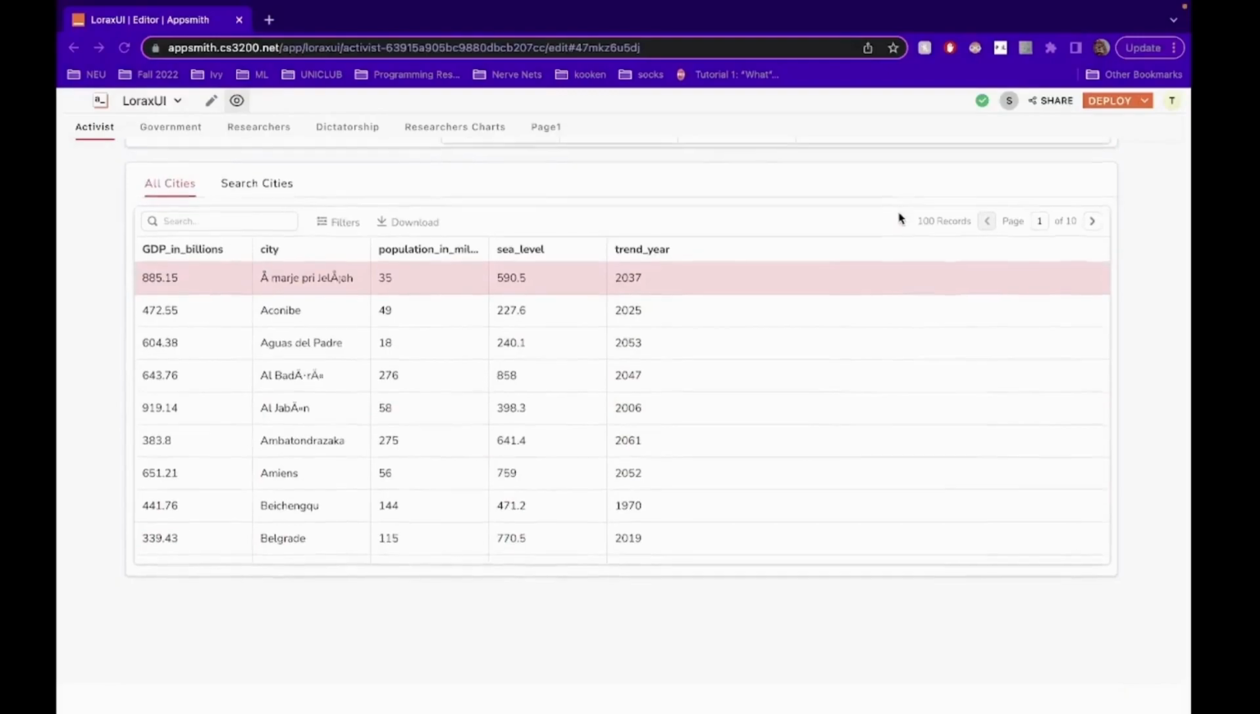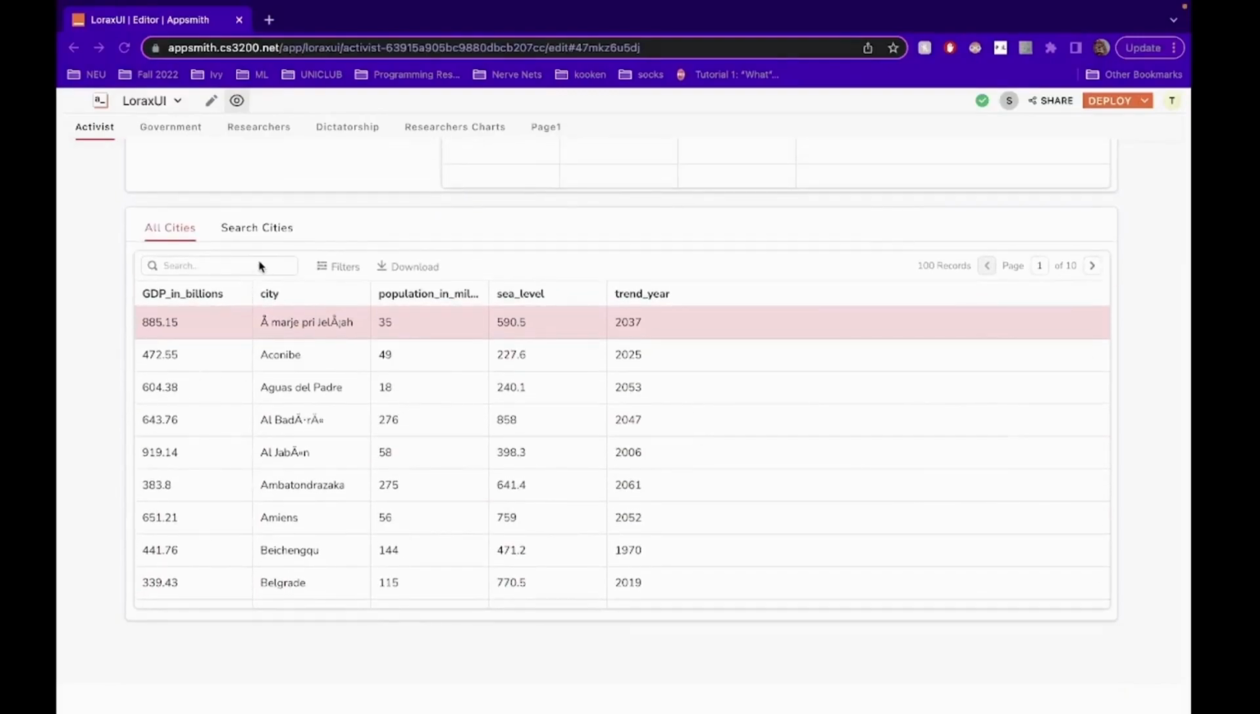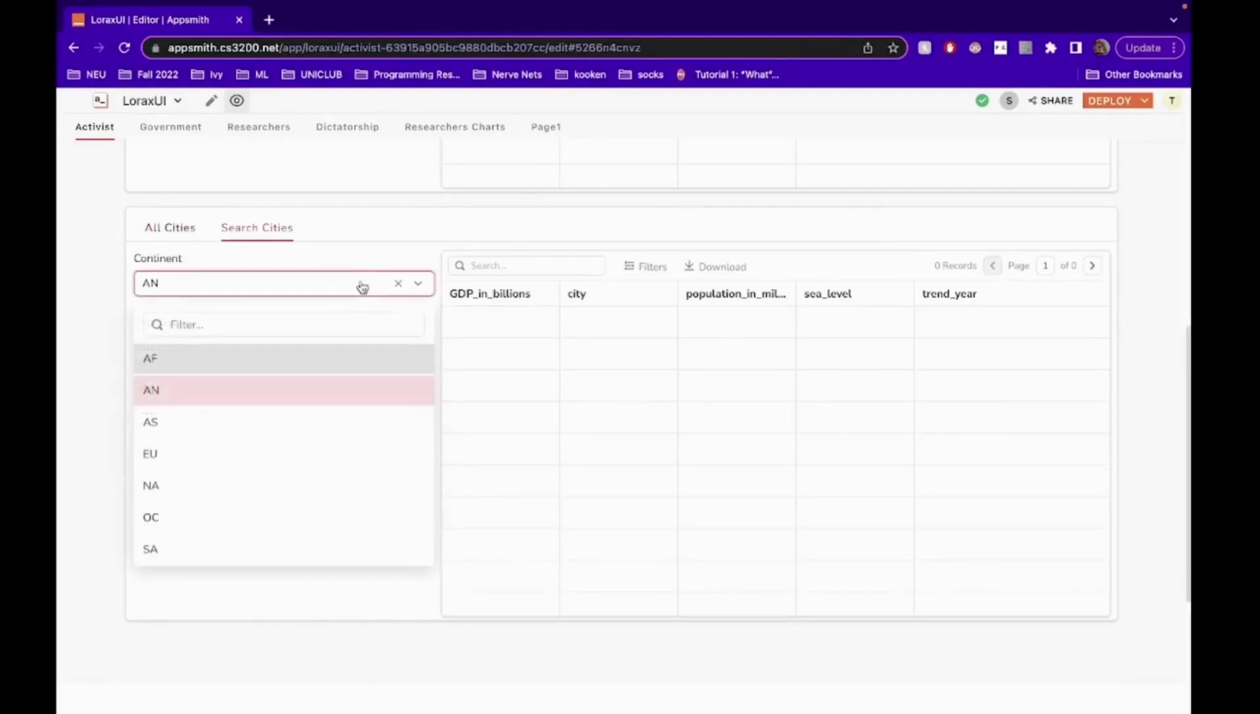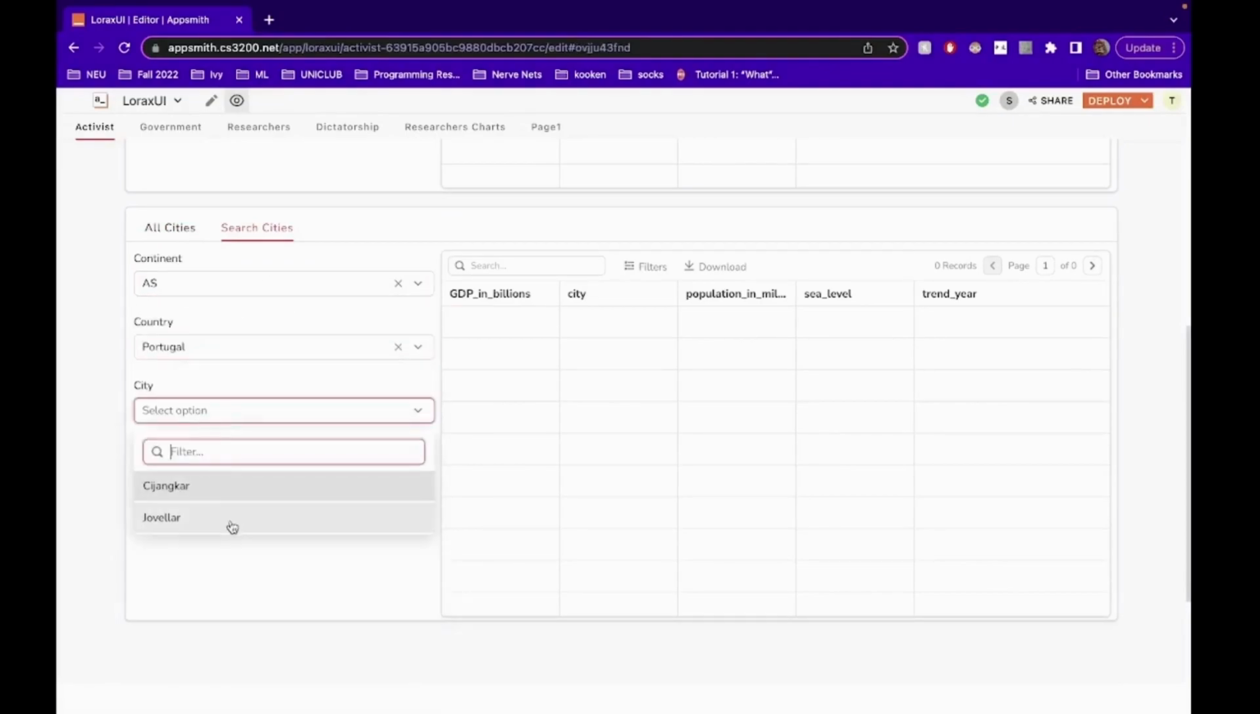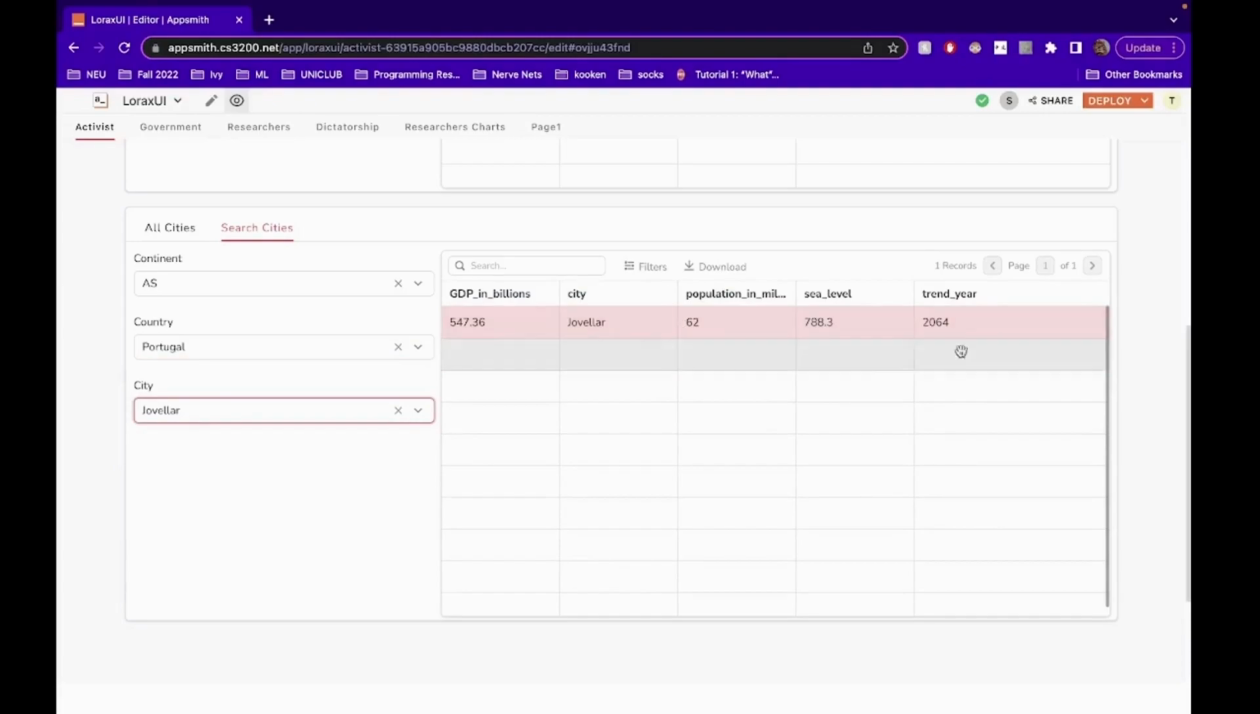So similarly in the bottom, you can see all the cities here and their relevant attributes. And you can search for cities here, for example. You can select your continent, country, and then you can select a city, and it'll populate the table with that city.